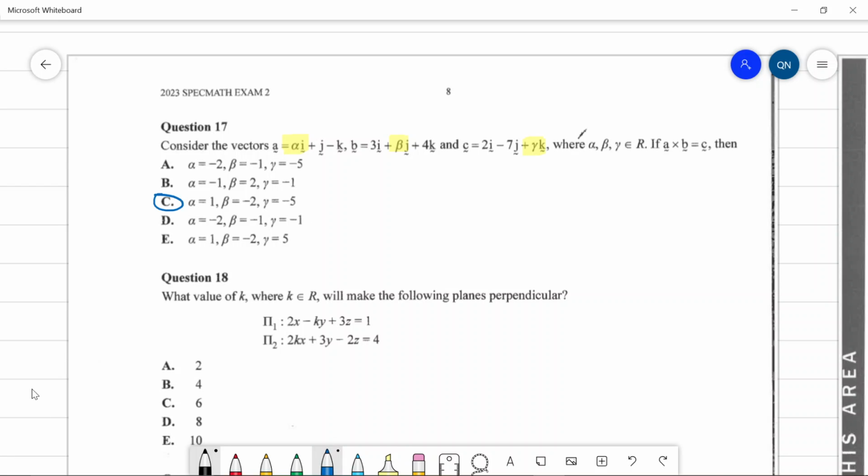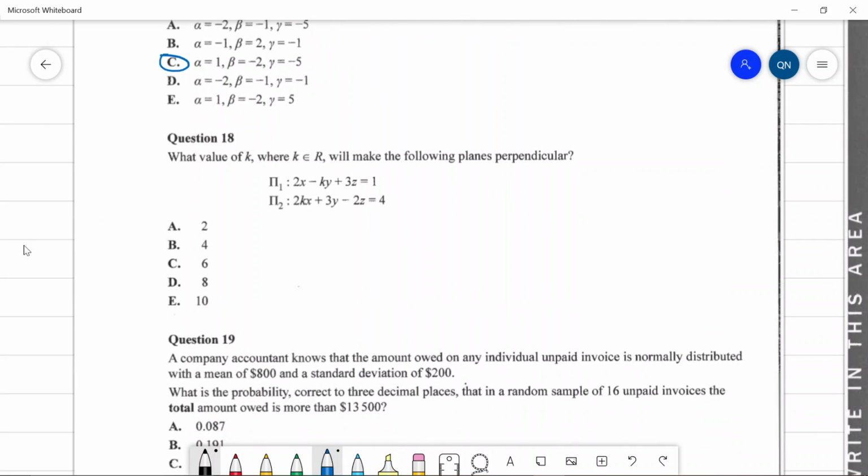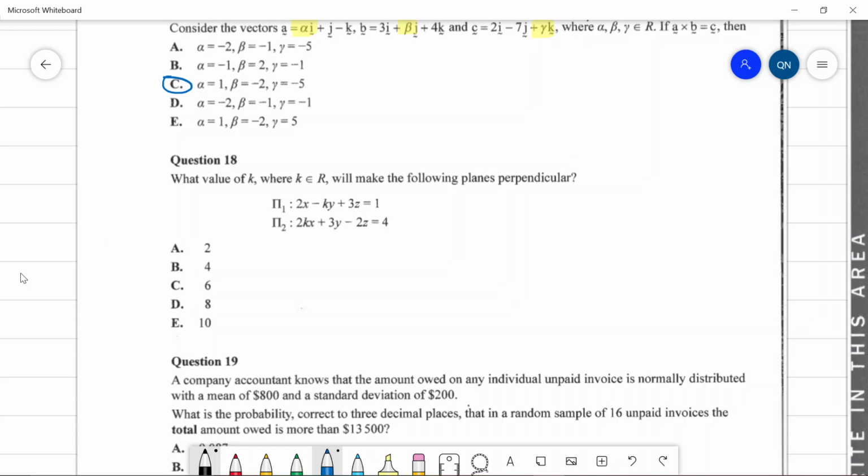All right, planes. Awesome. For what value of k makes the following planes perpendicular? So we want the dot product of the normals to be 0. So we want the normals to be perpendicular, which means the planes are going to be perpendicular. So what's the normal of the first plane? It's 2, comma, -k, comma, 3. And what's the normal of the second plane? It's 2k, and then we have 3, and then -2.